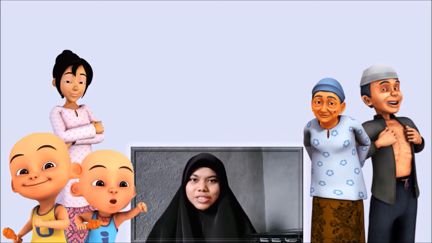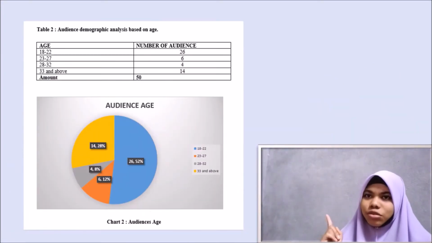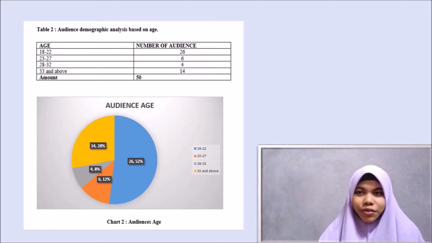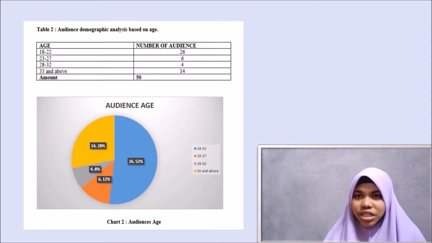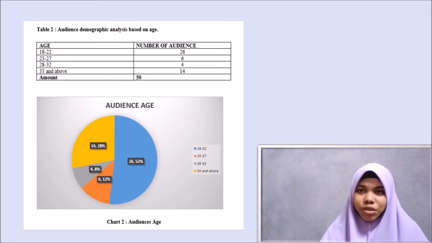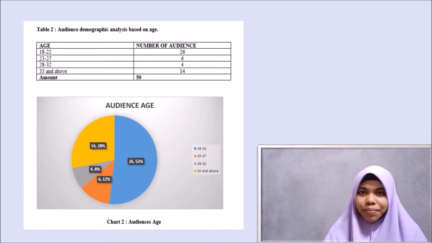Audience demography analysis based on age. Chart 2 shows the demographics of the participating audiences from almost every state in Malaysia. Among the 50 audiences, 26 audiences are 18 to 22 years old, which is equivalent to 26.52%. While the audience between the ages of 23 to 27 years old are 6 people, equivalent to 6.12%. While the audience aged between 28 to 32 years old are only 4 people, equivalent to 4.8%. Lastly, audiences aged 33 and above have 14 audiences, equivalent to 14.28%. This shows that audiences between the ages of 18 to 22 years old are more likely to buy branded goods.